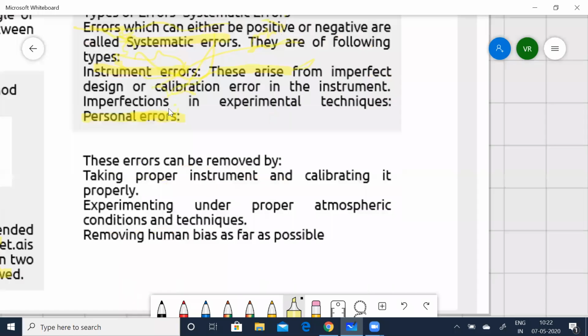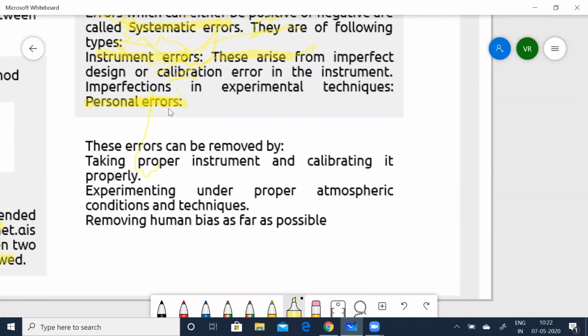These errors can be removed by taking proper instruments and calibrating them properly, following all the rules while measuring. It can be anything, a table, or when I say minute measurements, it can be a small wire, anything. So experimenting in proper atmospheric conditions and with proper techniques, and remove, this is very, very important, remove human bias as far as possible. That can be reduced.